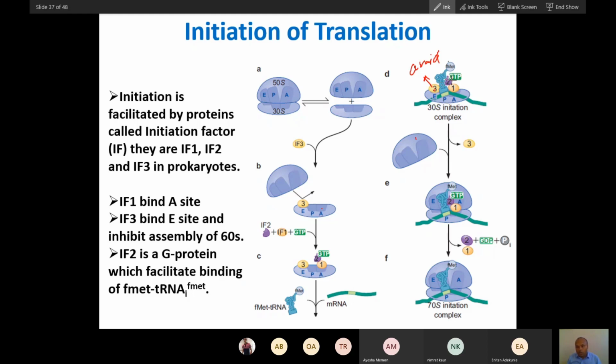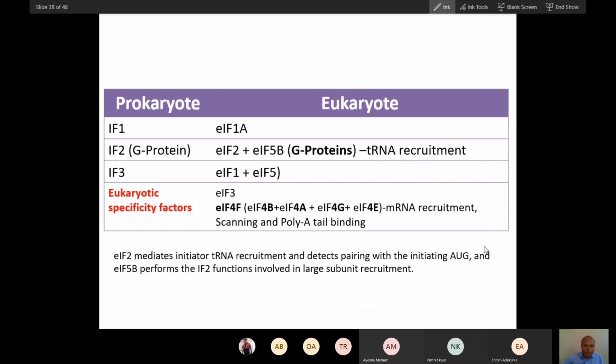So after all this assembly happens on the smaller subunit, the function of initiation factor 3 is done. Initiation factor 3 is dissociated and the larger subunit will come and bind. Now protein translation will begin. So did you understand?